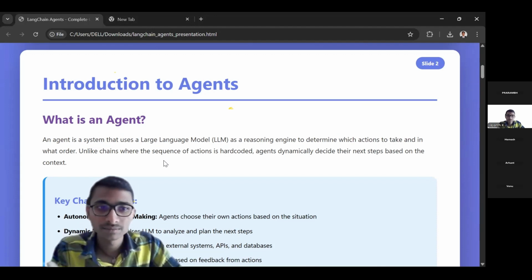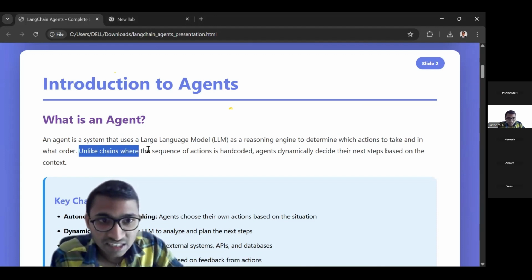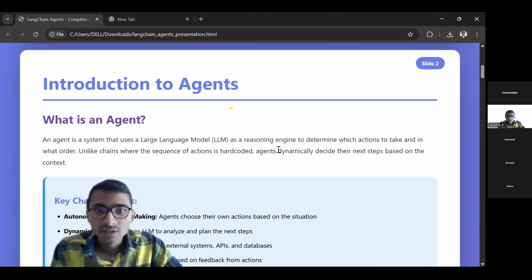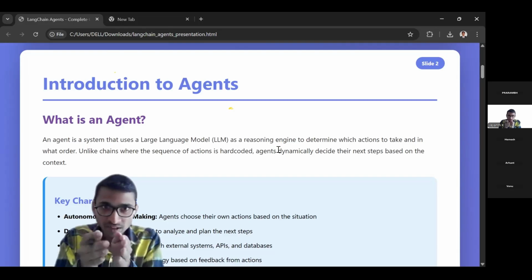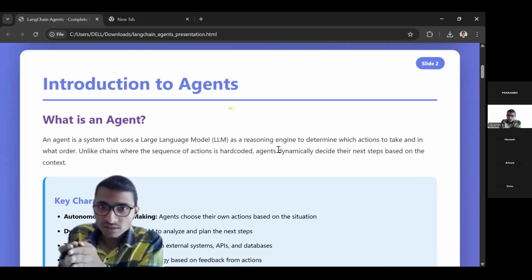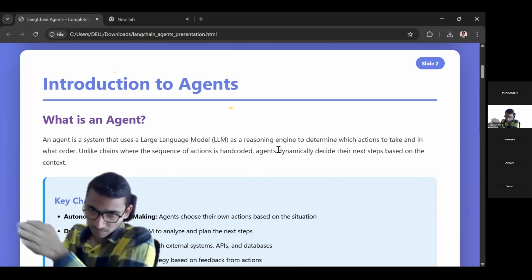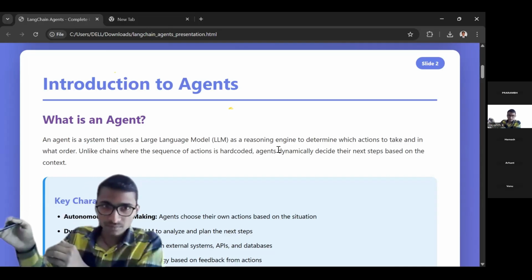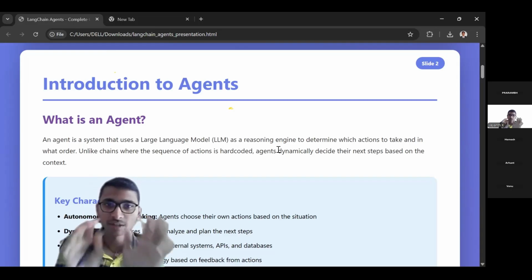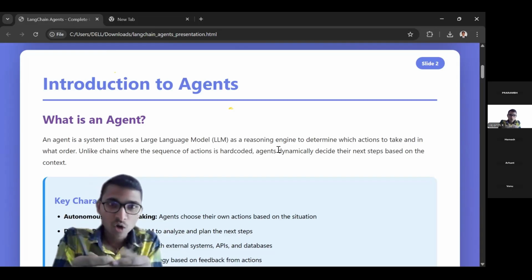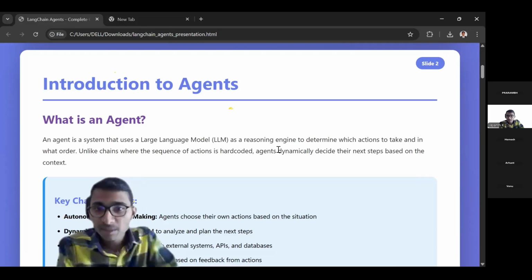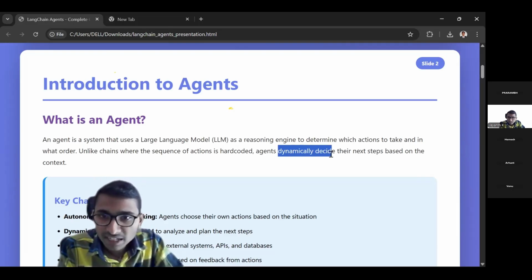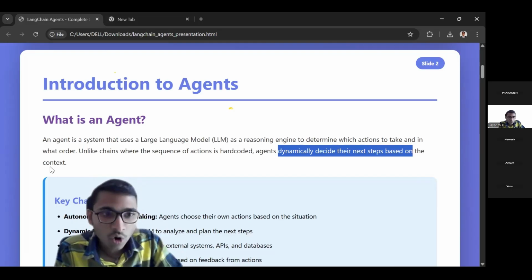It uses the LLM. Unlike chains, where the chain of actions is hard coded. In the last class we built chains also. See, we hard coded the action. First prompt, then we give it to the model, we get the output. Then let's say some other prompt, another model. We hard coded the flow, but here we don't. We just give the input, and the model will understand automatically what to do next. We don't hard code anything here. Dynamically, it is very important. They dynamically decide their next steps based on the context.